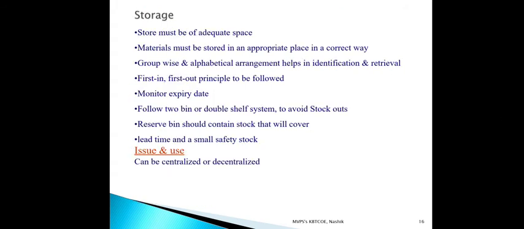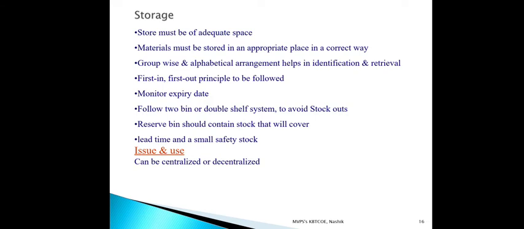Then for storage, there must be adequate space, and material must be stored in an appropriate place in a correct way. Then group-wise and alphabetical arrangement, that is the material classification and codification system. In the material classification and codification system, the material can be classified in different ways, and codification systems, like paint, have different codification systems.